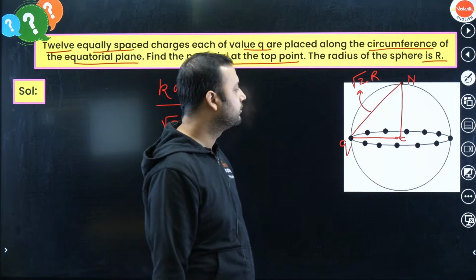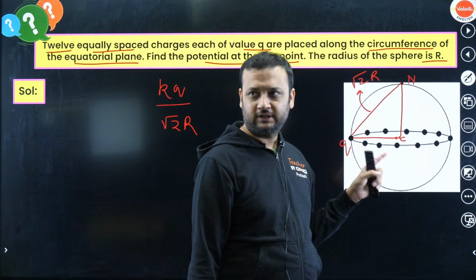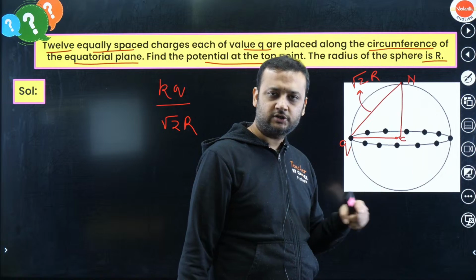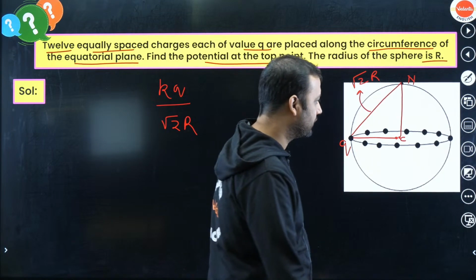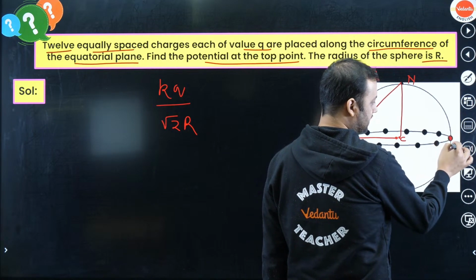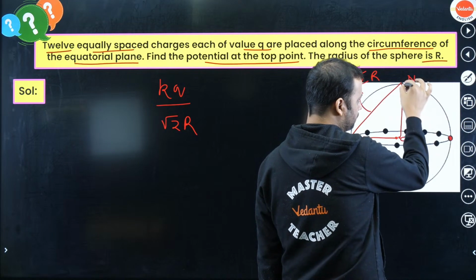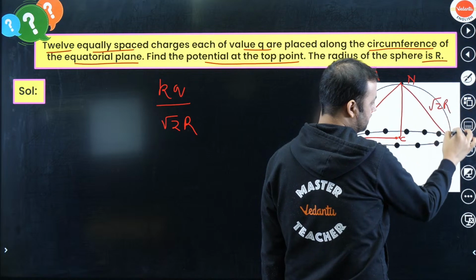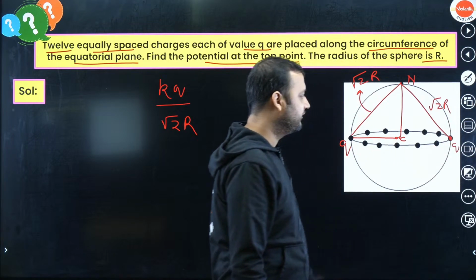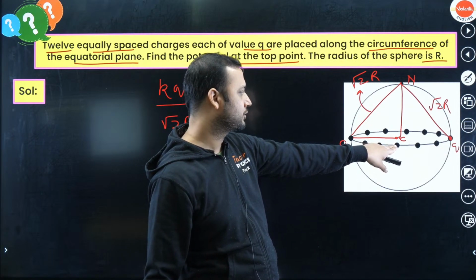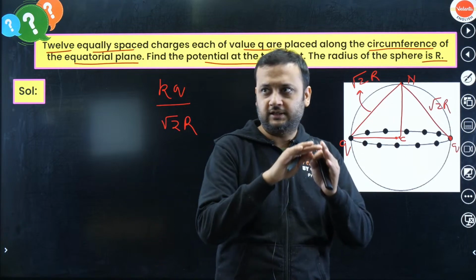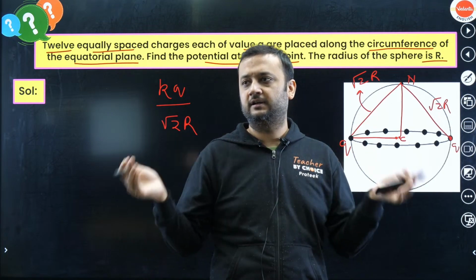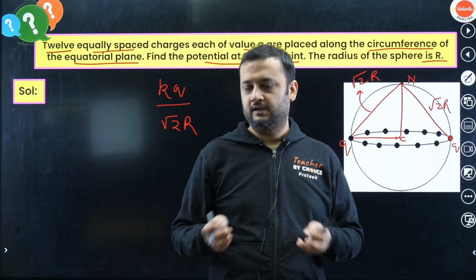If you think carefully, the same will be the potential of all the other charges as well. For example, this charge is also at a distance of root 2 r.